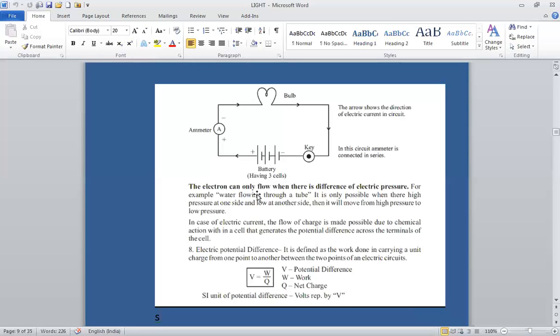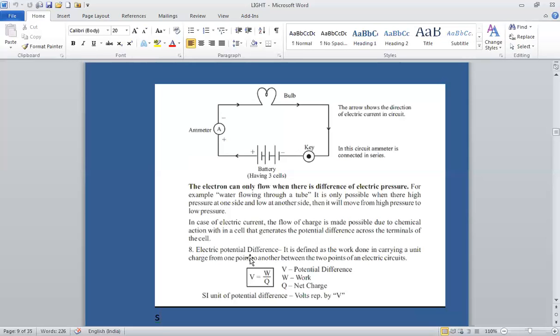Electrons can flow in the circuit only when there is a difference in the electric pressure. For example, water flowing through a tube is possible only when there is high pressure on one side and low pressure on the other side. Then it will move from high pressure to low pressure. In case of electric current also, the flow of charge is made possible due to chemical action within a cell that generates the potential difference across the terminals of the cell.